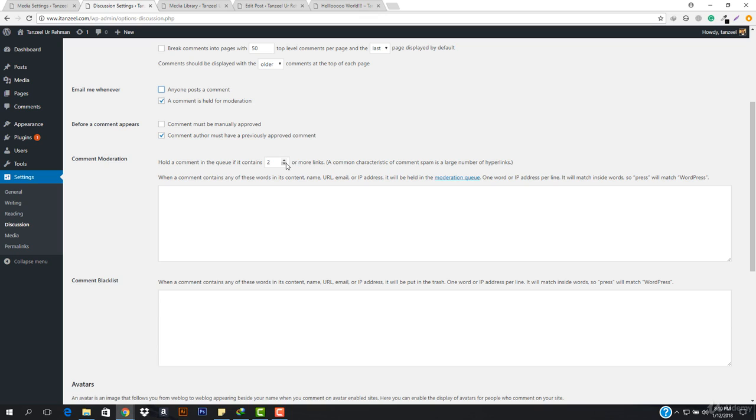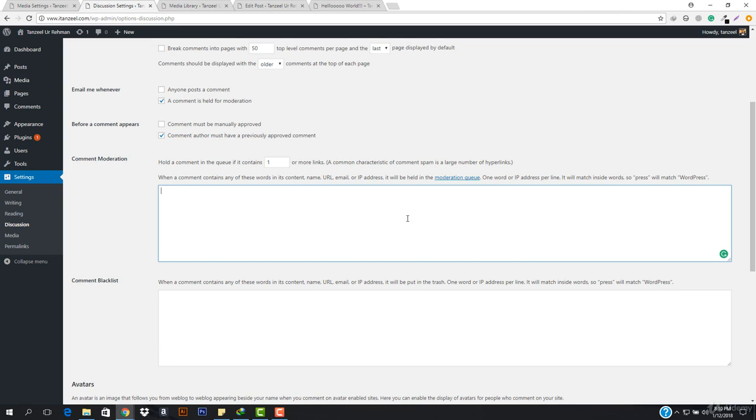It can be that the person is promoting other content, for example with a link, and then we want to hold that comment in our queue so that we can manually approve it. When a comment contains any of these words, in the name, URL, or IP address, it will be held in the moderation queue. You can put one word or IP address per line.